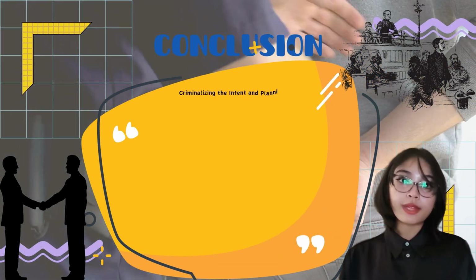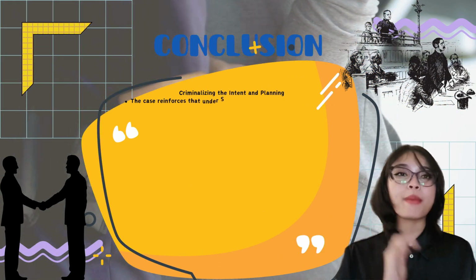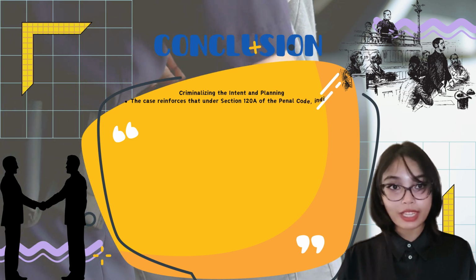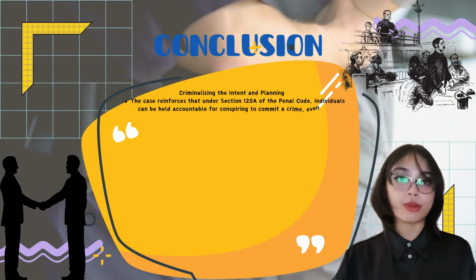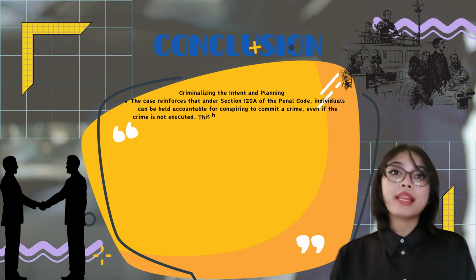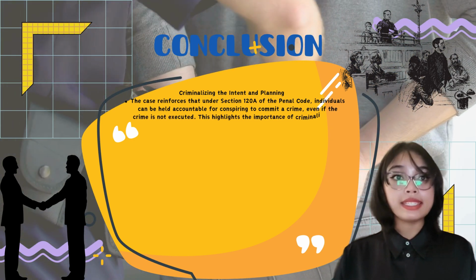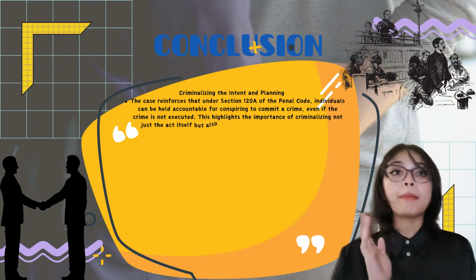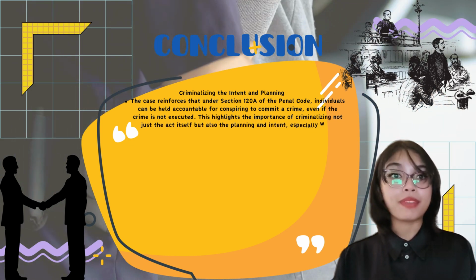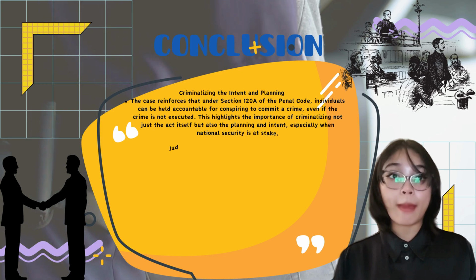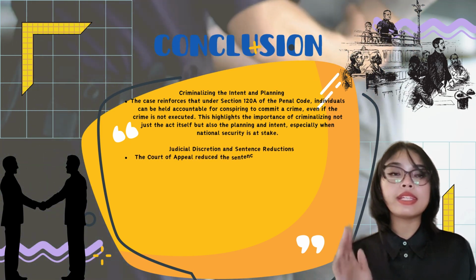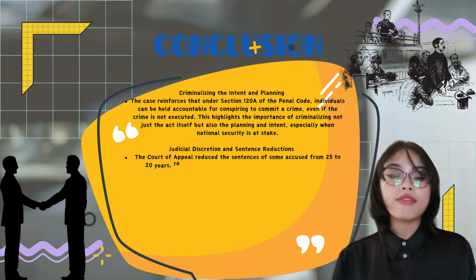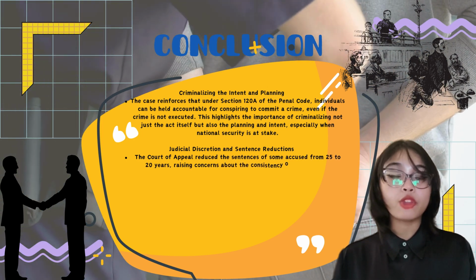So, in conclusion, this case underscores some important principles about conspiracy laws, sentencing, and national security. Let me summarize the key takeaways. First, criminalizing intent and planning. Under Section 120A, people can be punished just for planning a crime, even if it does not happen. This is crucial to protect national security against whatever future offences are going to be committed.